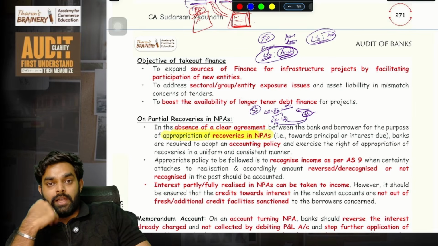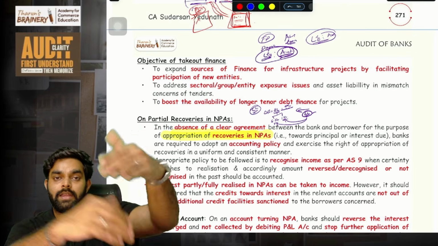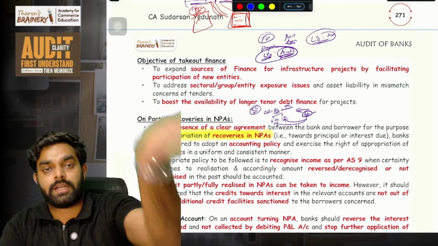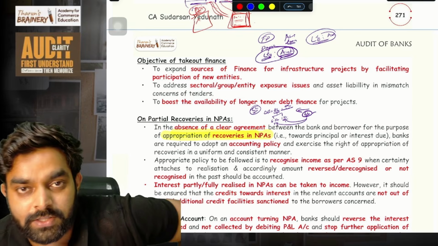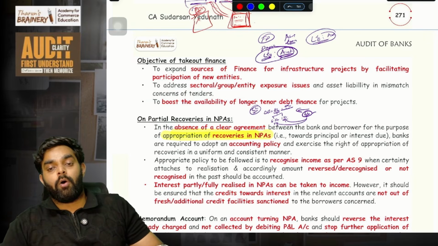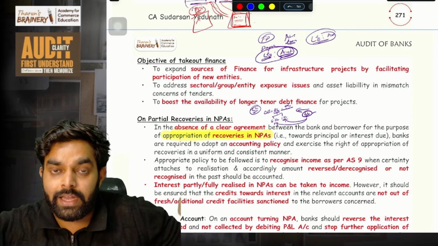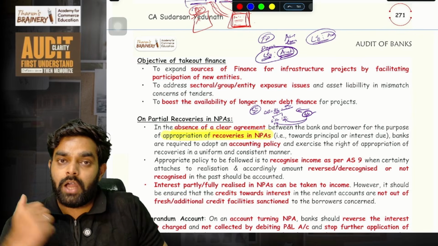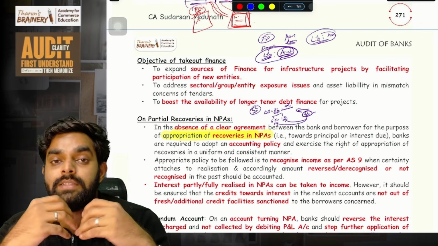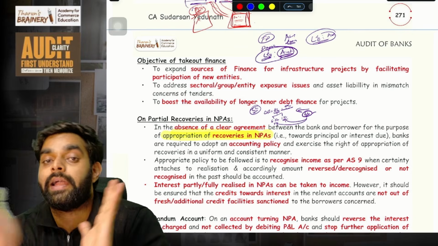Then SBI will say, with that 1,000 crore money that IDBI gave you, you construct the mall. In 6 months, or 1 year, you can finish construction of the mall. For 1 year you pay interest, everything, to IDBI. Once your mall has been constructed, it is finished, now you have a land and you have a very big building also. Now you can come to me and I will take over the loan. That is, once the building is constructed, SBI will take over this loan from IDBI Bank.